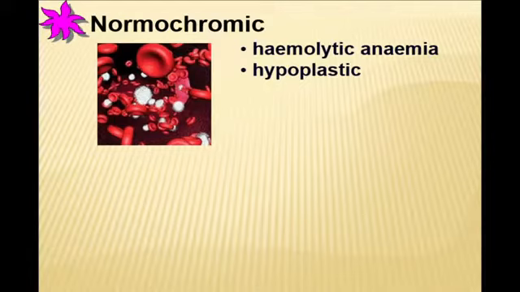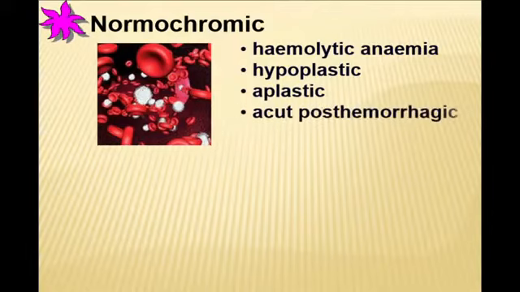Hypoplastic anemia appears due to decreased activity of bone marrow, decreased synthesis of erythrocytes, but the saturation with hemoglobin will be nearly normal. The same with aplastic anemia and acute post-hemorrhagic anemia, because in acute hemorrhage, bone marrow can compensate loss of blood with active hematopoiesis, but it depends on the intensity of bleeding.